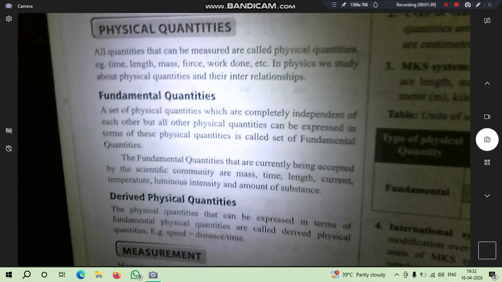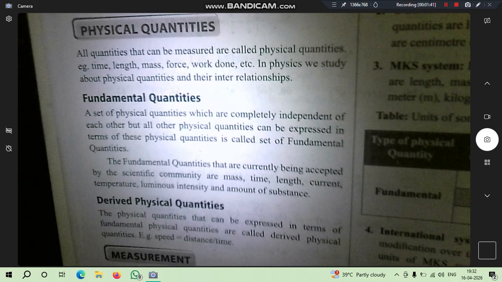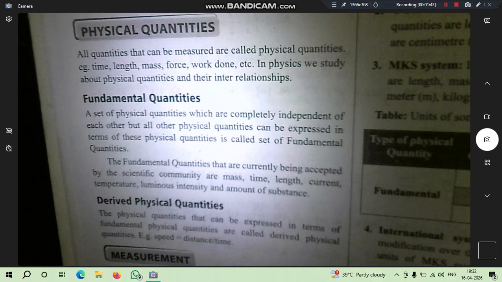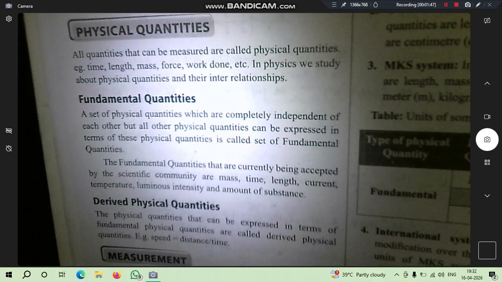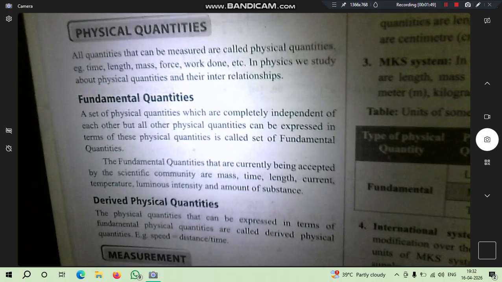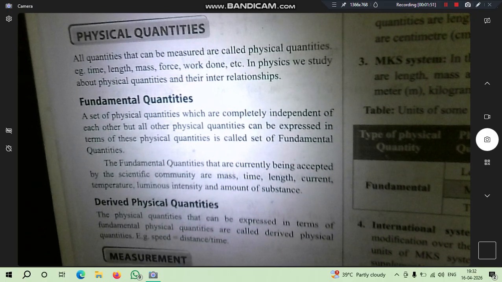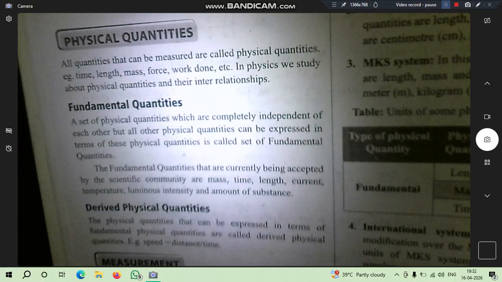Fundamental quantities: a set of physical quantities which are completely independent of each other, but all other physical quantities can be expressed in terms of them, are called a set of fundamental quantities. So what do we mean by fundamental quantities?